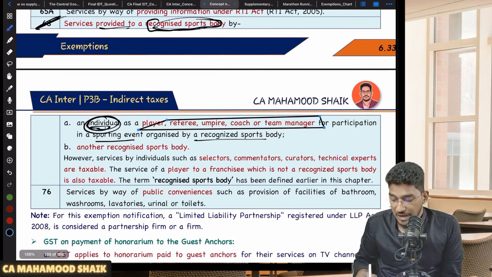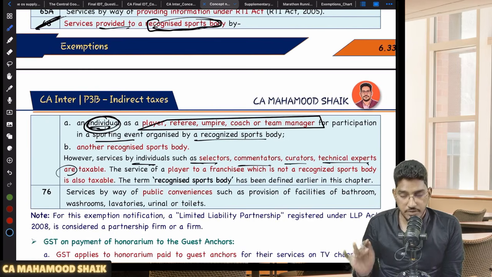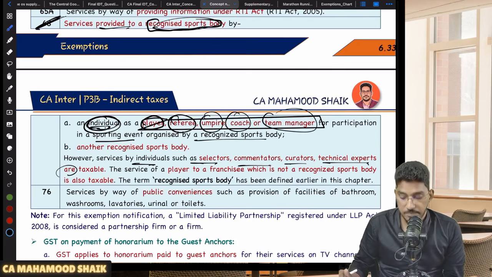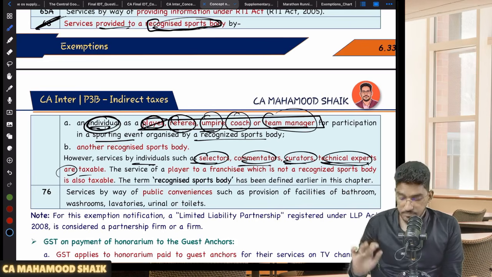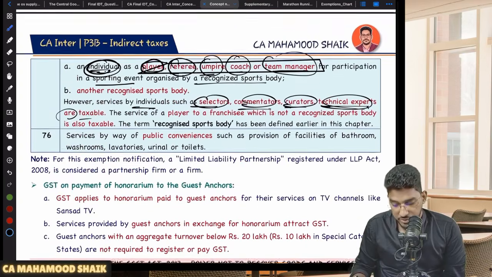However, if the individual is providing services as a selector, commentator, curator, technical expert, these are taxable. So this is one favorite area for the examiner. Only when services are provided by an individual in the capacity of a player, referee, umpire, coach, or team manager, only for these five services provided to the recognized sports body is exempted. However, services provided as selector, commentator, curator, technical expert will become taxable. Okay, so this is one point which I would like to bring to your attention here.